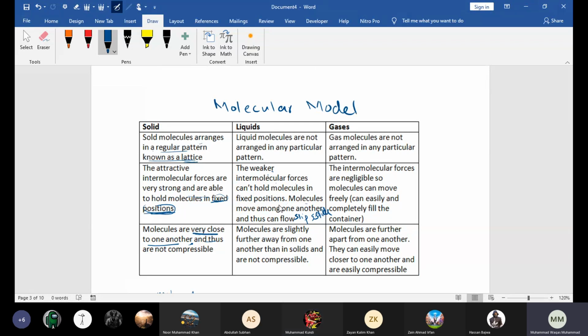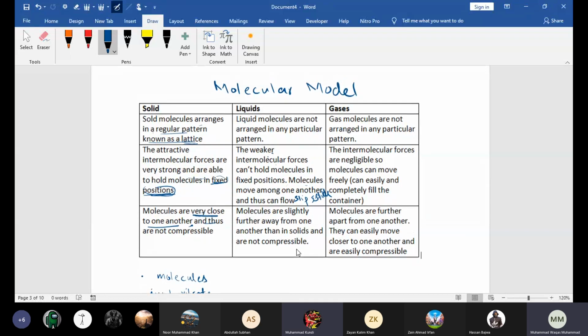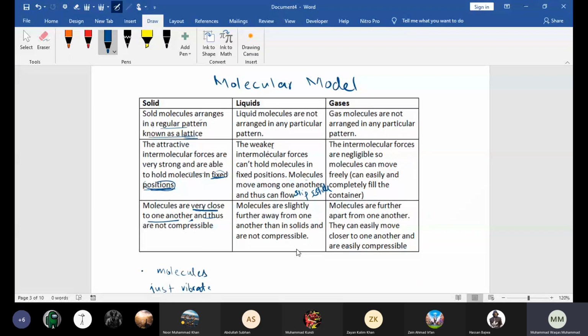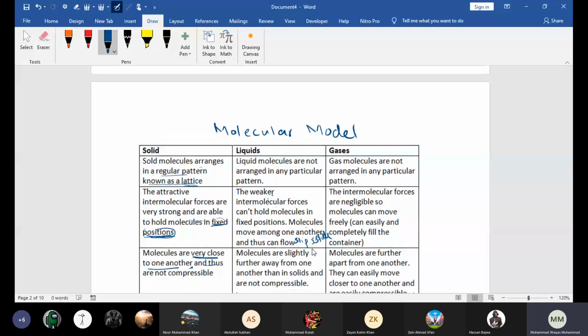Clear? Yes, sir. Okay. Now, beta, why are liquids also not easily compressible? Because the molecules are slightly further apart, but they're still very close together, right? So they do not have much space between them, and they cannot get any closer to each other. The separation between them cannot be decreased because they are already close. And they have high density, because molecules are closer, so more molecules in a unit volume means high density. Clear, beta? Yes, sir.